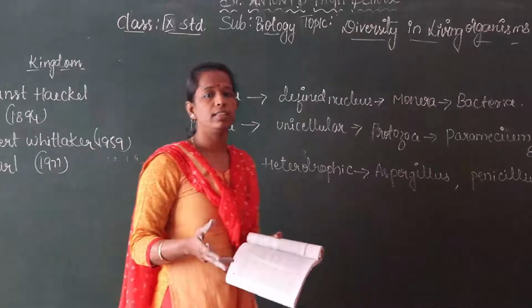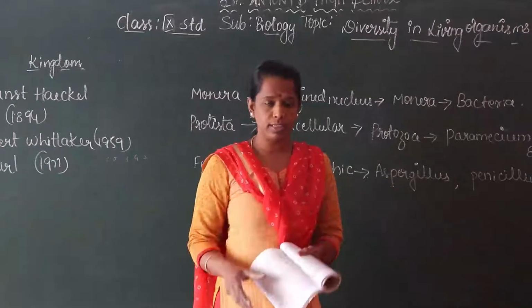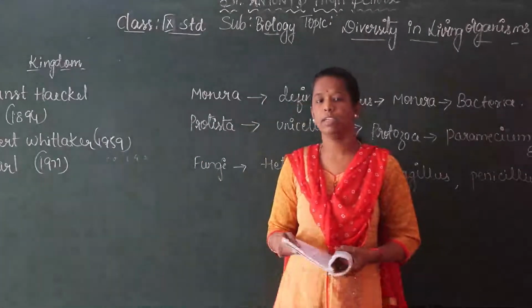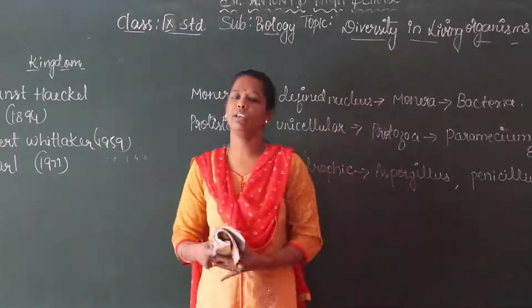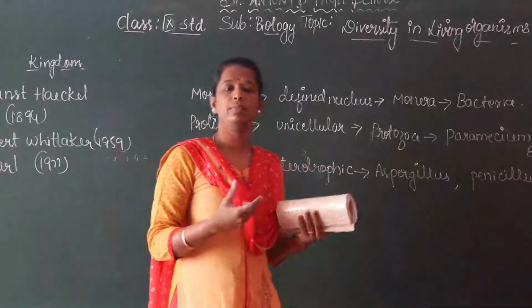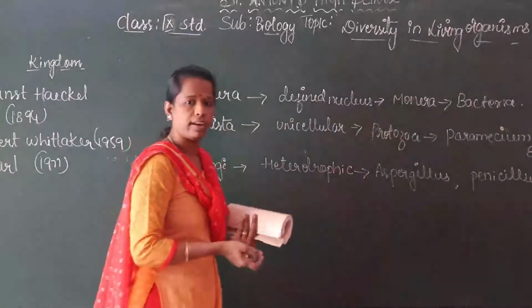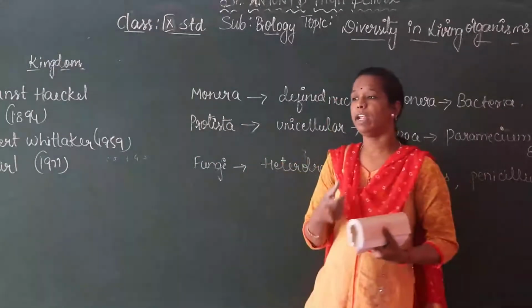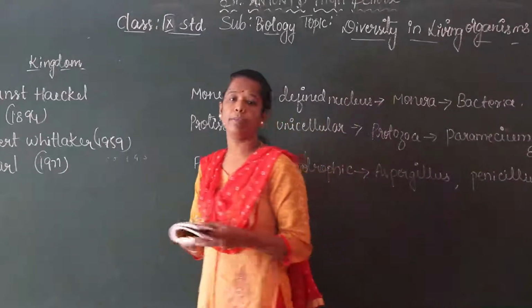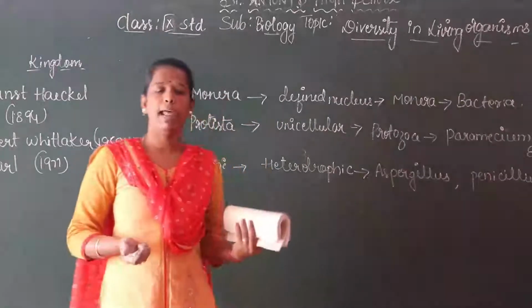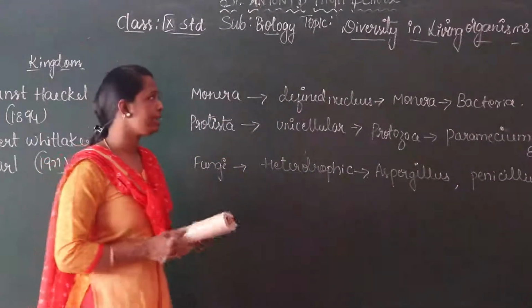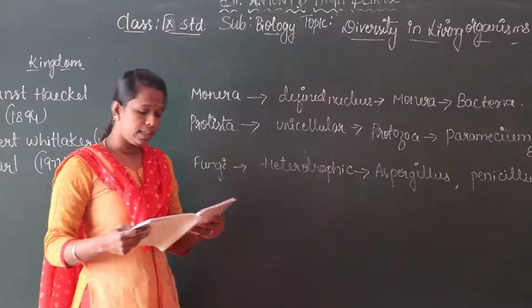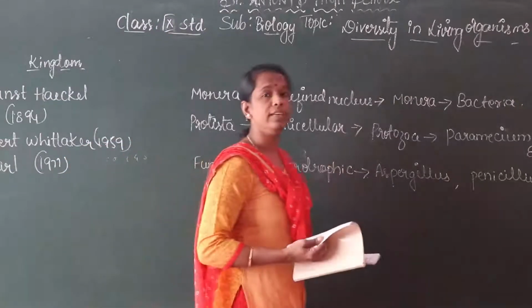Usually, the living organisms are divided into unicellular and multicellular organisms. You know the definition of unicellular: organisms made up of a single cell are called unicellular or single-celled organisms, whereas organisms with two or more cells are multicellular organisms. Plants and animals are called multicellular organisms. Here, the classification of living organisms.